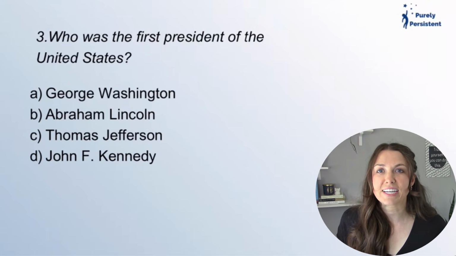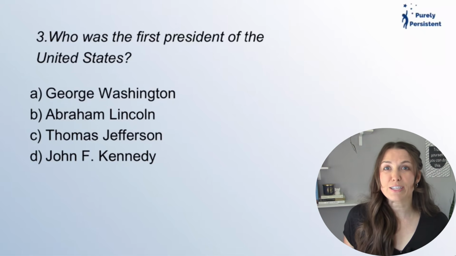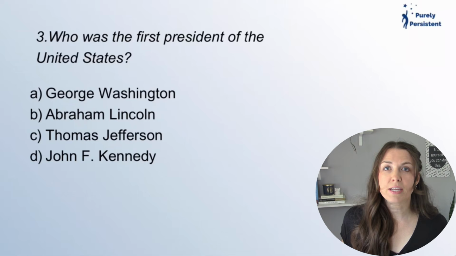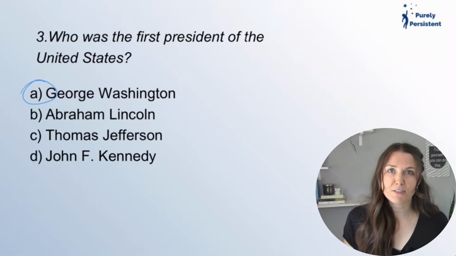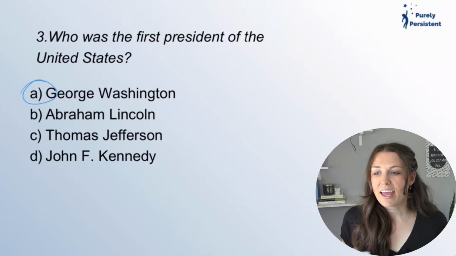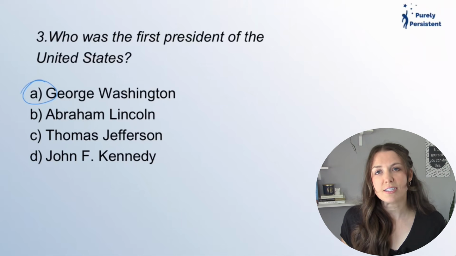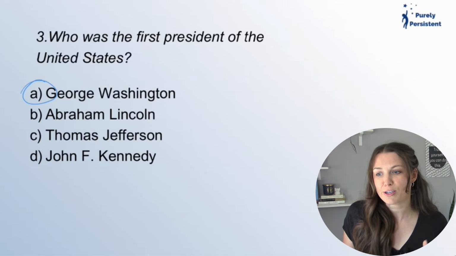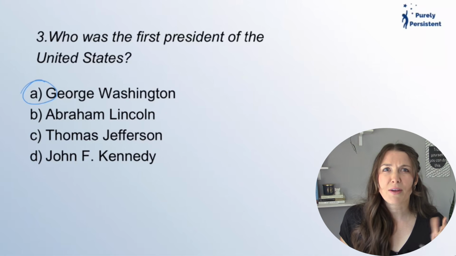Who is the first president of the United States? Guys, you better know this one, right? I put it in here just hoping you would know it, but if you're an immigrant, maybe you don't, right? So George Washington was the first president. Abraham Lincoln was president during the Civil War era. Thomas Jefferson was actually shortly after George Washington, and then John F. Kennedy was around the 1950s, 60s.